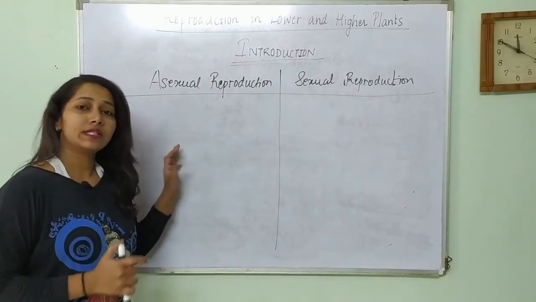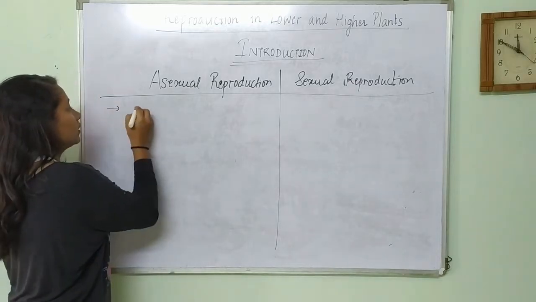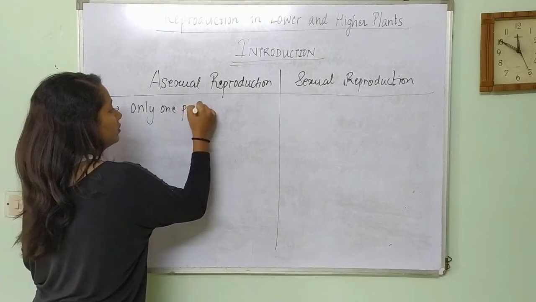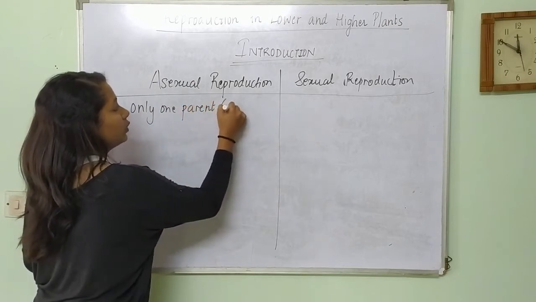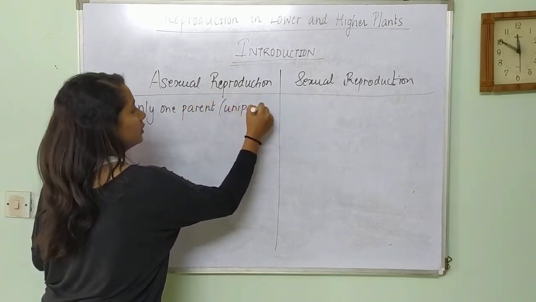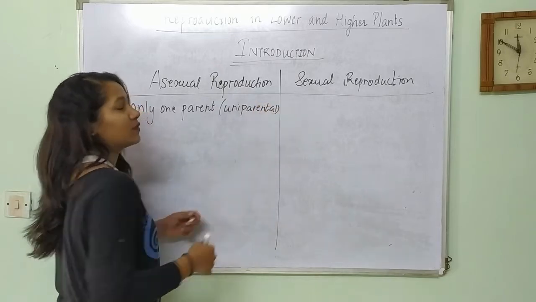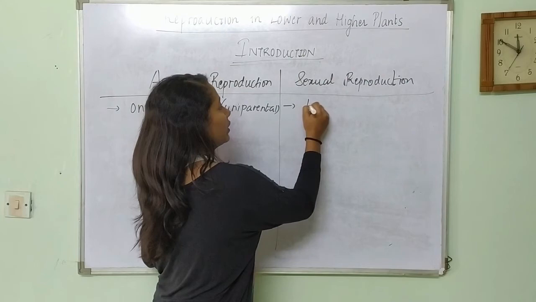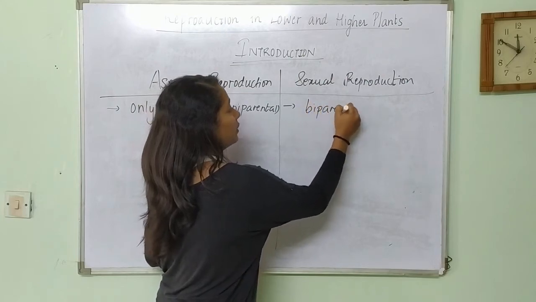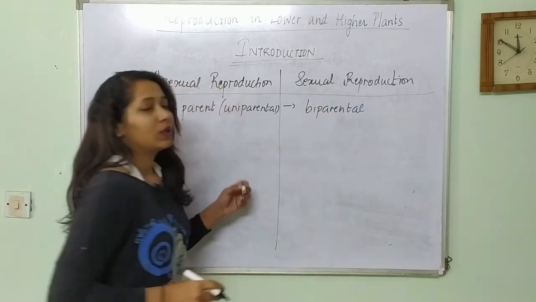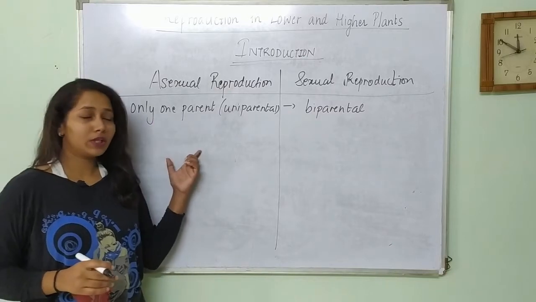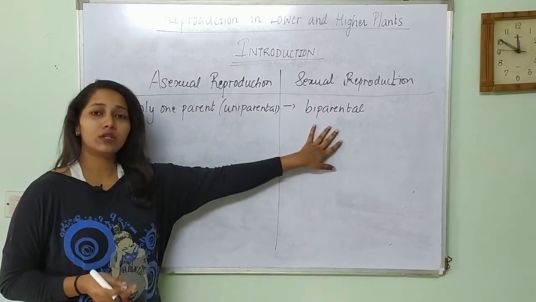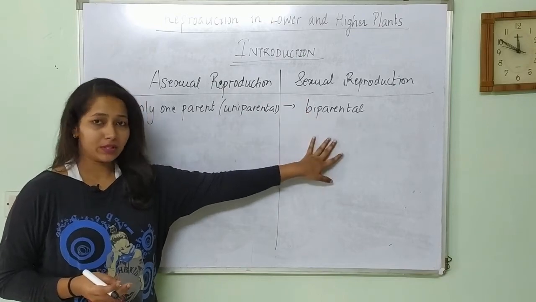In case of asexual reproduction, only one parent is involved, so you can call it uniparental. In case of sexual reproduction, two parents are involved, so you can also call it biparental. Okay, so in asexual reproduction you have only one single parent involved, and in sexual reproduction you have two parents involved.